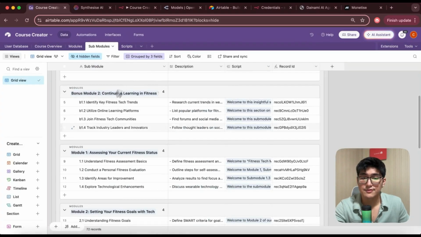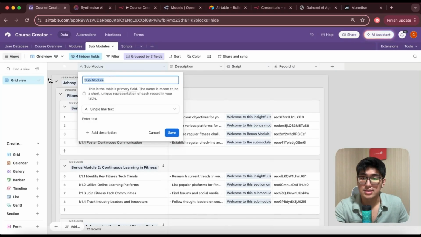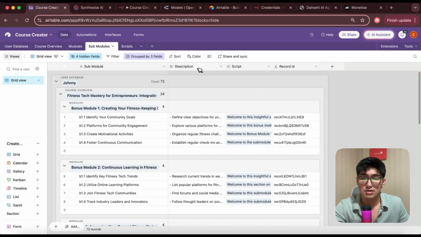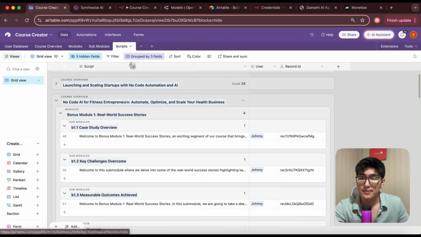Okay, same for here. If you've created earlier one, you just need to create a submodule. This is the single line text description. This is the long text description for the submodules. Okay, the scripts, and then the record ID once again, another formula. Okay, and scripts lastly. Same thing here.